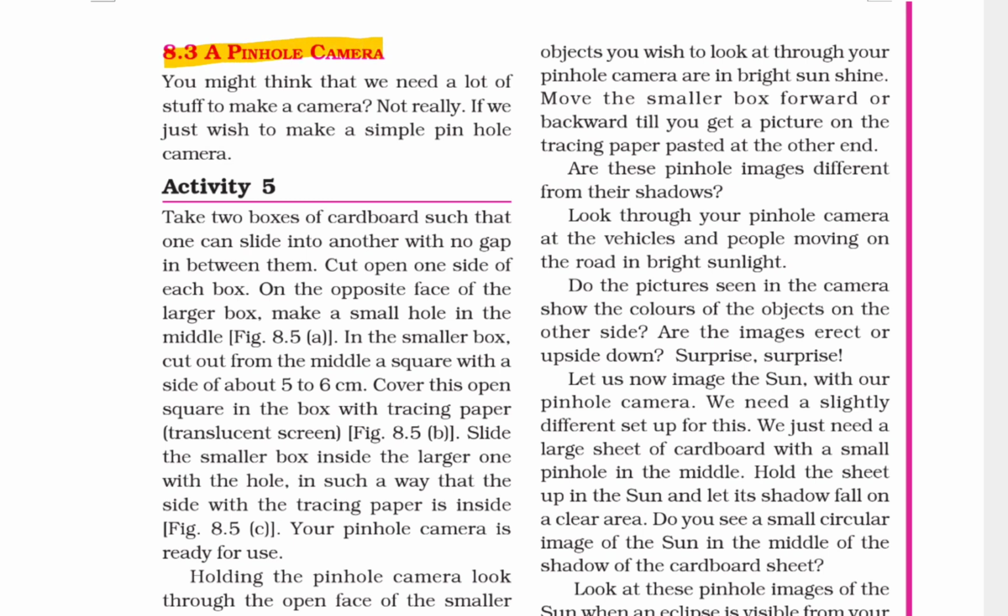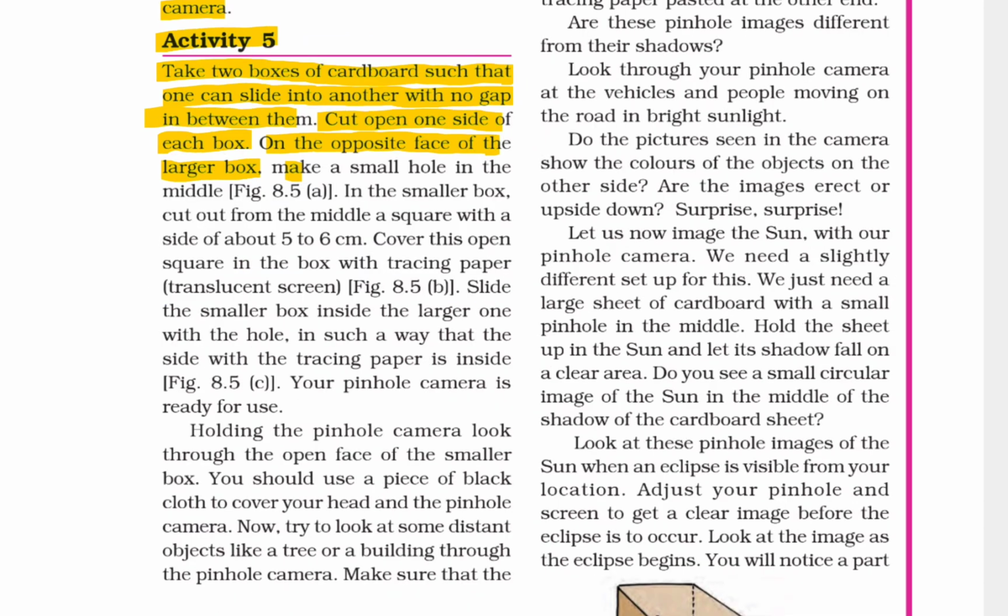A pinhole camera. You might think that we need a lot of stuff to make a camera. Not really, if we just wish to make a simple pinhole camera. Activity 5. Take two boxes of cardboard such that one can slide into another with no gap in between them. Cut open one side of each box. On the opposite face of the longer box, make a small hole in the middle.